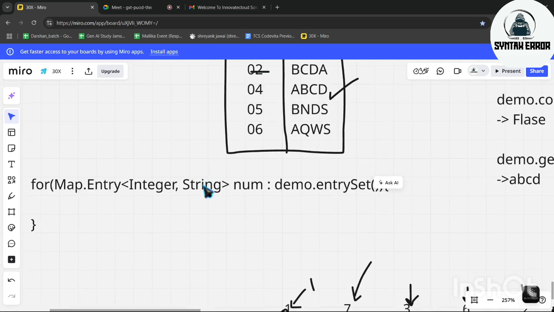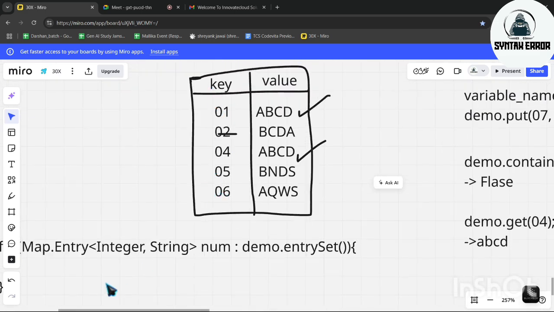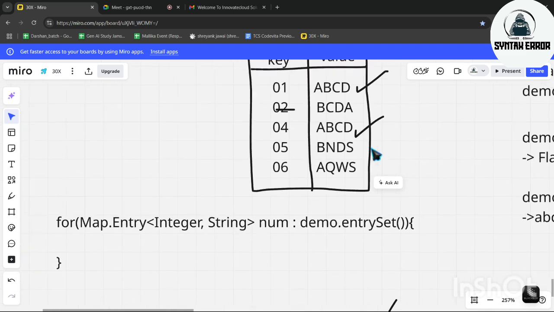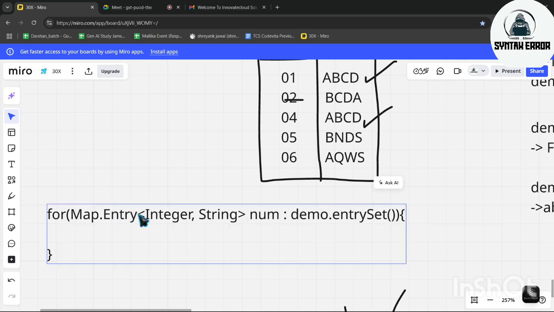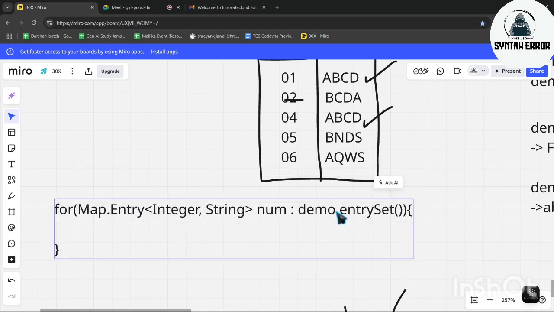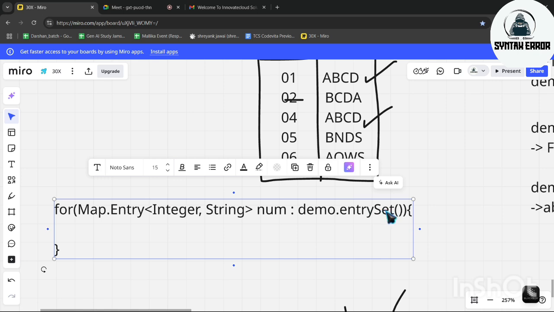So to enter individually, integer this part, string this part, what we have to convert? We have to convert this table format into a set format. Why? Because we are entering it. That's why we are converting the table. Which table? Demo table. Into what? Set. Why? Because we are entering it. Entry set.